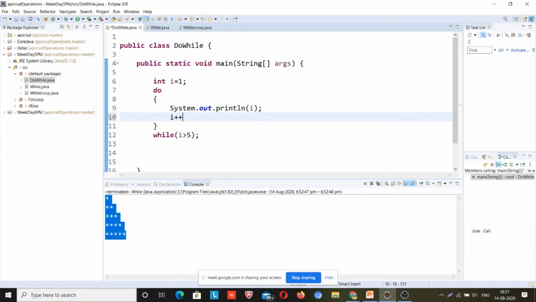I plus plus. Bilal, can you answer what will be the output? Just debug it. Answer will be 5. Okay, anyone else want to answer?